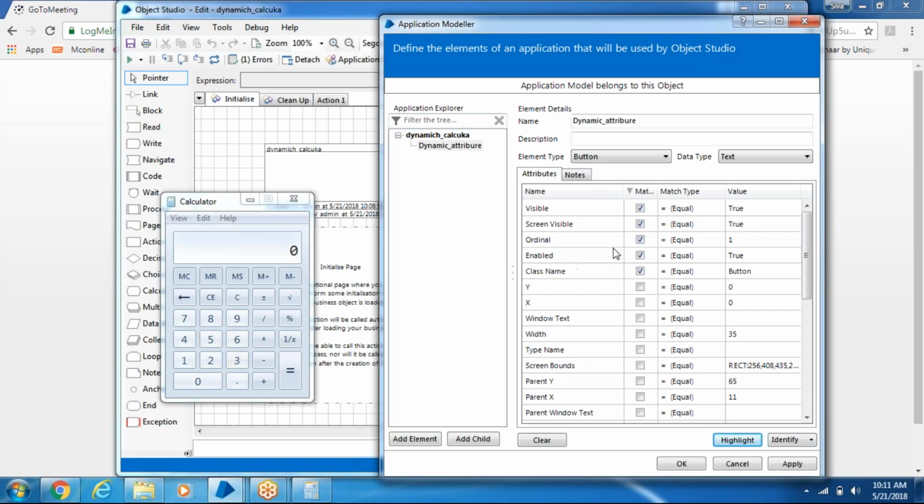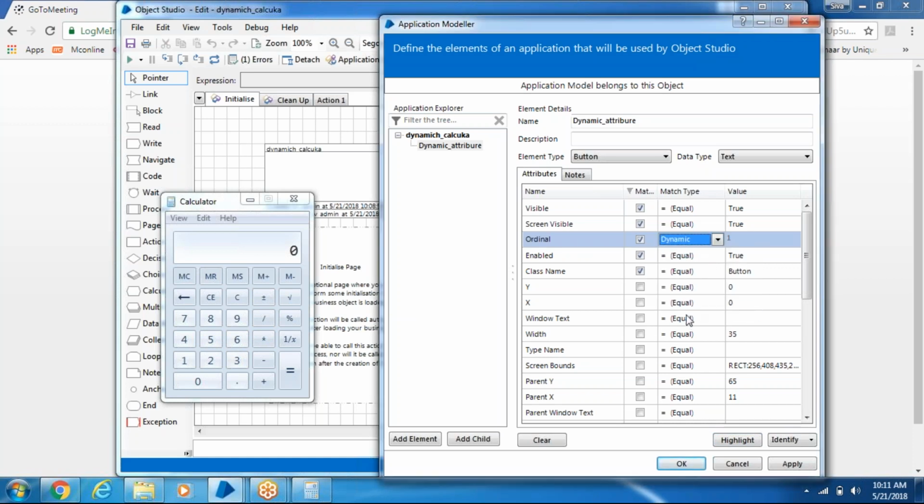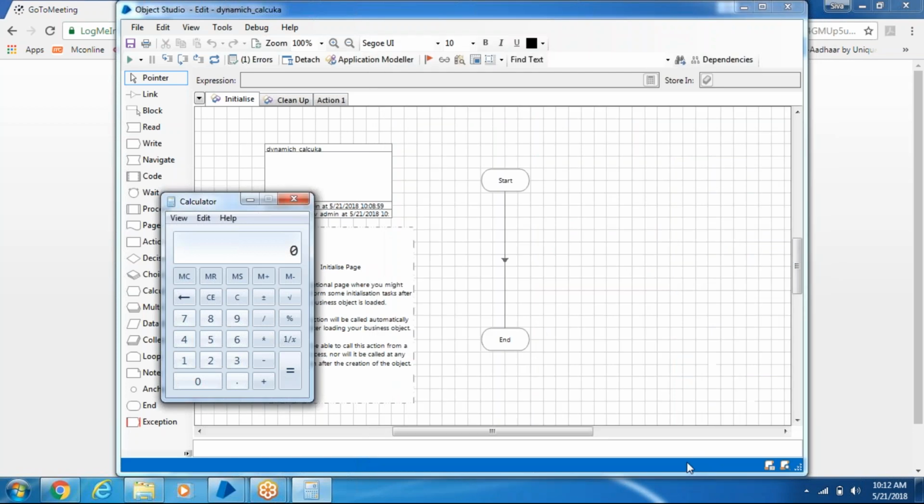Instead, observe here: match type, go for dynamic. When you click dynamic, this one is disabled. It will behave dynamically based on your requirement. Now click apply, and then okay. Now we created the element.